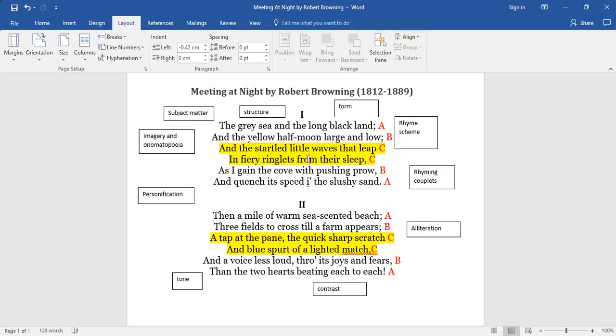The form. Finding out what form it is. Well, we look for clues. So it's a poem about emotions, it's a poem about love, and it's written in the first person narrative, and we know that because in the first stanza it says, as I gained the cove, so it's written in first person. And that tells us, putting those things together, that it's a lyric poem. So we know what it is.